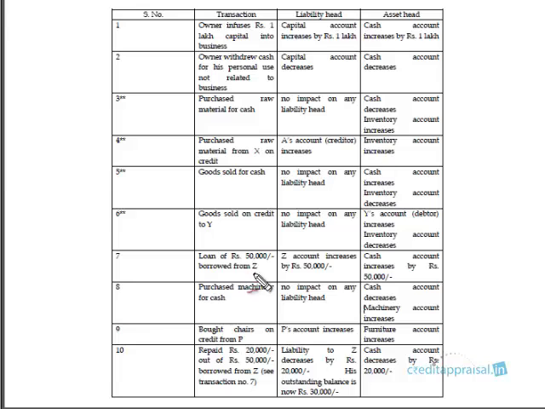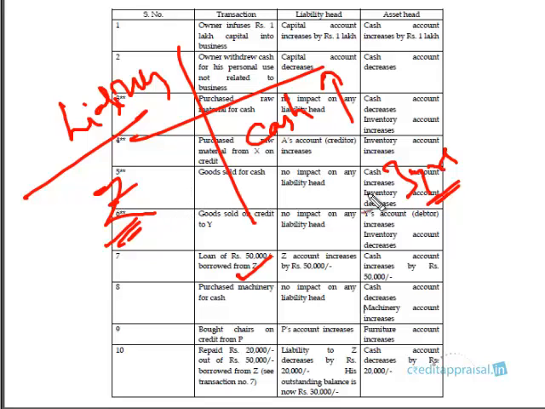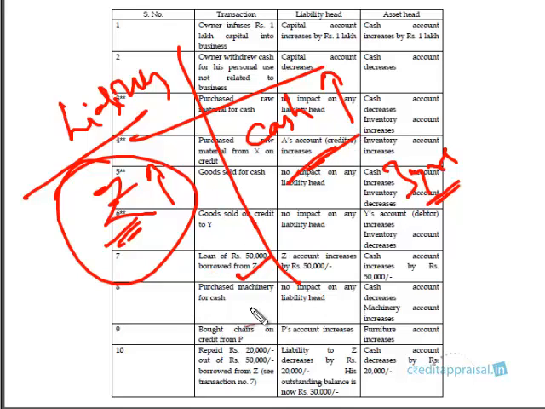So that is the effect of transaction 7, right? Please remember that. Let us see transaction 7. Loan 50,000 borrowed from Z. Okay. So now cash is coming to the business. So you have borrowed 50,000, so cash is going to the business. So you're now liable to pay Z, right? This loan is for a period of 3 years. So after 3 years, the business has to pay back 50,000 to Z. So the company has a liability to pay Z 50,000 after 3 years. So there will be a new head called Z under liability. So that will be increased by 50,000, and of course cash will increase by 50,000. So those are the two effects for this transaction 7.